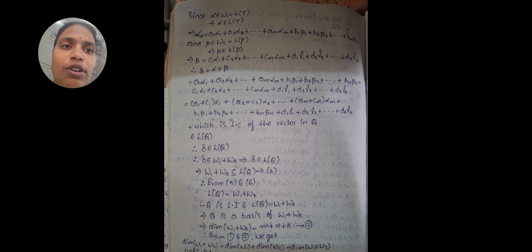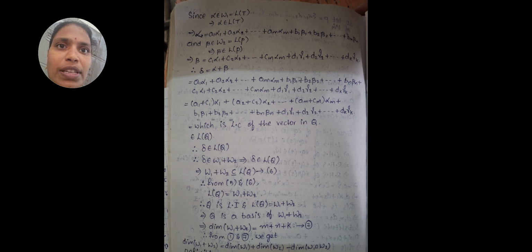Here we take the common of alpha 1. Next, this is the linear combination of elements of Q. These are all elements in the form of alphas, betas and gammas. These three are in Q. So this is a linear combination of Q, that is, it belongs to L of Q. Actually delta belongs to W1 plus W2, and here delta belongs to L of Q. That means W1 plus W2 is a subset of L of Q.